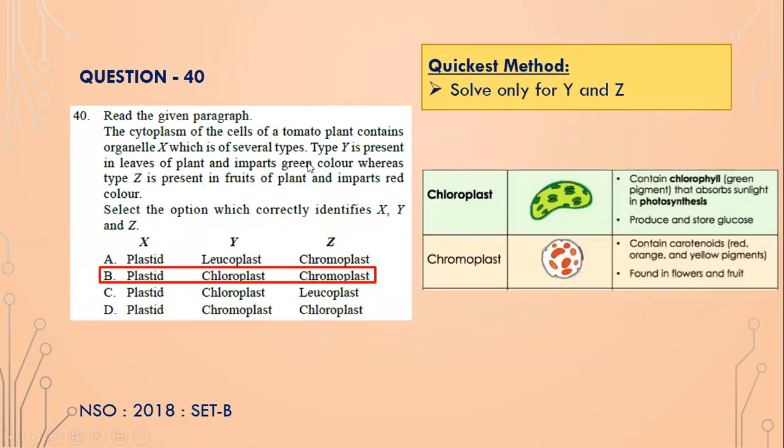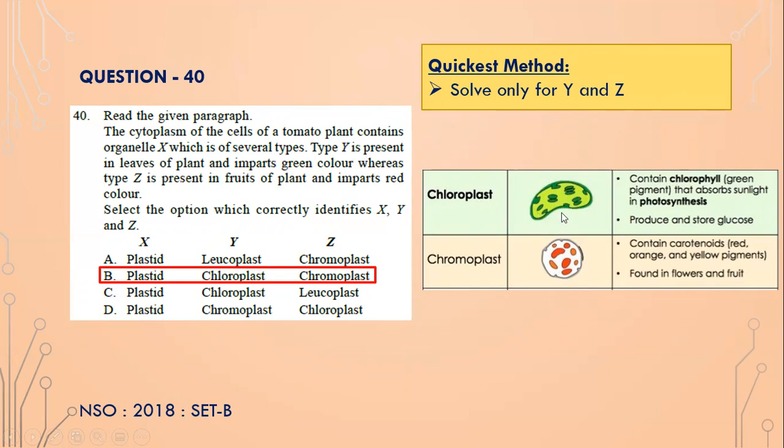Read the given paragraph. The cytoplasm of cells of a tomato plant contains organelle X, which is of several types. So type Y is present in leaves of plant. So again, this is an easy one. So what is Y? Y is basically chloroplast. Chloroplast, chlorophyll. So green in color.